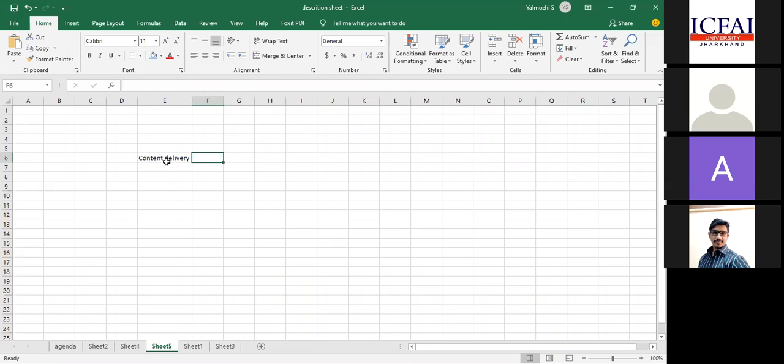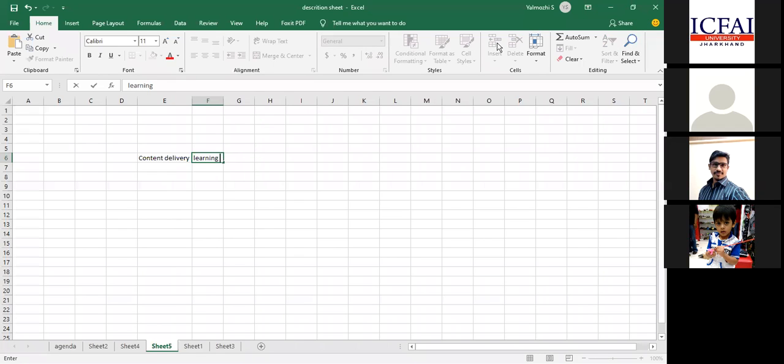Whether the content delivery by the trainer will have an influence on the overall learning of the software. So, the logic? Yes, you are with me? Everyone is with me? I'm making some content now. I'm trying to help you in learning the software, whether it has influenced the learning or not. I want to test this particular hypothesis.